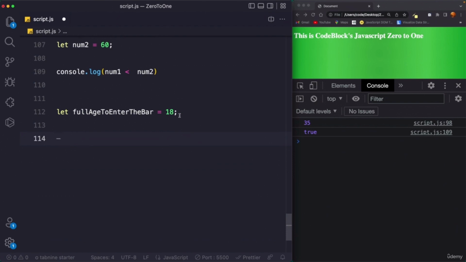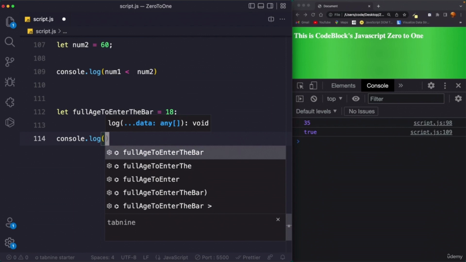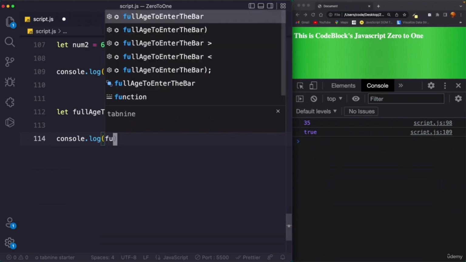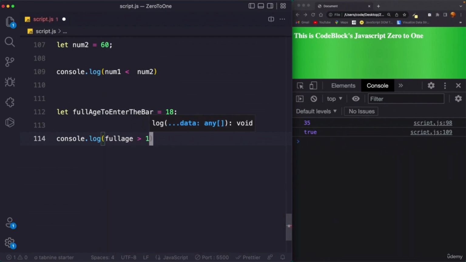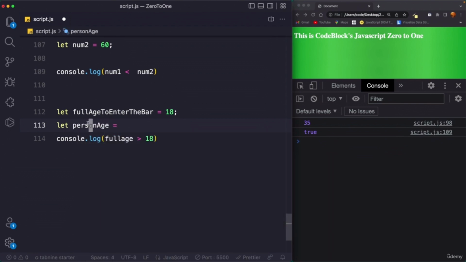So I can say console.log, we can simply say full age is greater than 18, and we have to declare a variable as well. So we can say let person age. Suppose a person is entering the bar, we are going to ask if they are 18 or not. Suppose that person is 17.